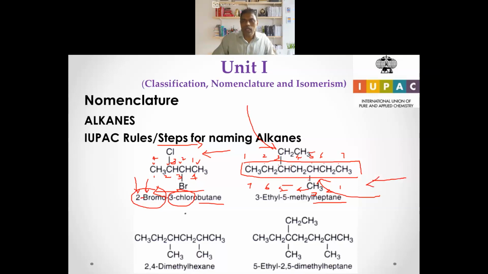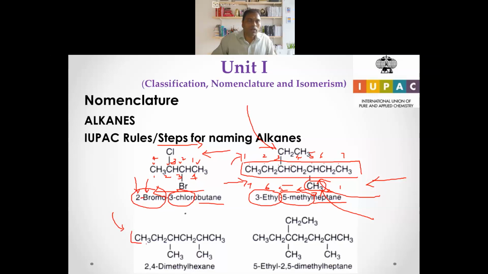So it is named from this side, considering these numbers. At the third position you have an ethyl group, and at the fifth position you have a methyl group. That's why it is 3-ethyl-5-methyl heptane, right?